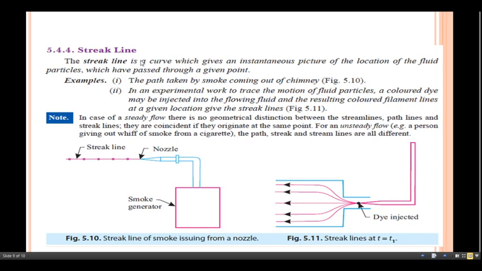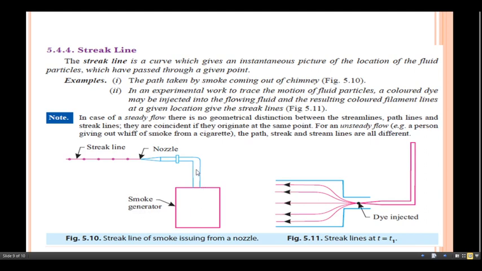The streak line is a curve which gives an instantaneous picture of the location of fluid particles which have passed through a given point. For example, the path taken by the smoke coming out of a chimney. Take the example of the ray diagram of the smoke generator in front of you.